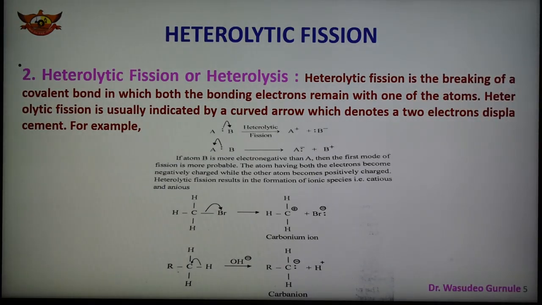So depending upon whether the carbon has a positive or negative charge, they are known as carbonium ion or carbanion. So this is the heterolytic fission, and some examples are given here. In this case, the positive charge carried by the carbon atom is known as carbonium ion, and the negatively charged carbon atom is known as carbanion. Such reactions are generally catalyzed by acid and base.